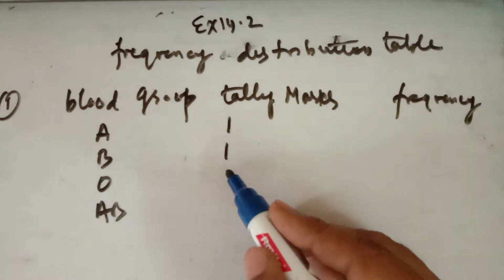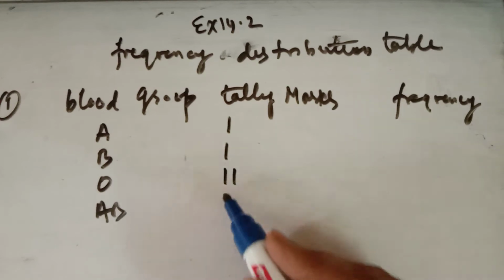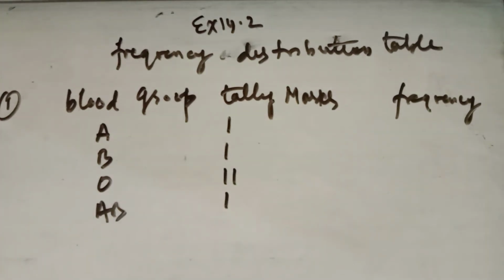Then we have O. Again we have O, so mark one more. AB. Then AB. You see in your books.